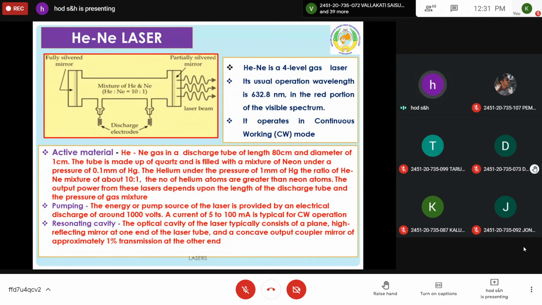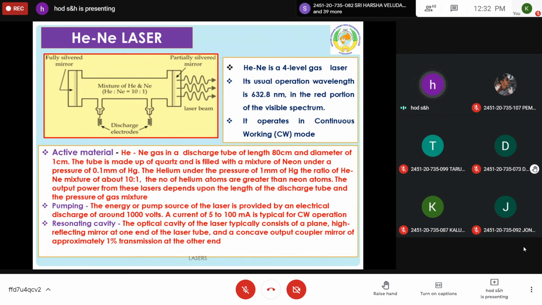So pumping is by electric discharge, the active material is a helium neon mixture, and the resonant cavity is a combination of a partially reflecting surface at the right side and a perfect reflecting surface at the left side. So these are the three components involved. It is a 4-level gas laser. Its usual operating wavelength is 632.8 nanometers, in the red portion of the visible spectrum.